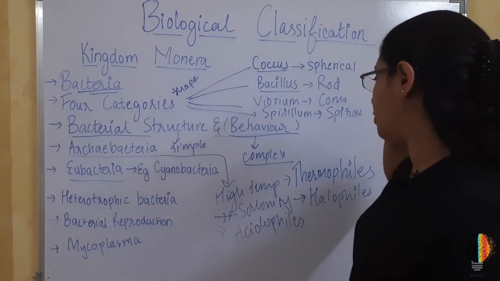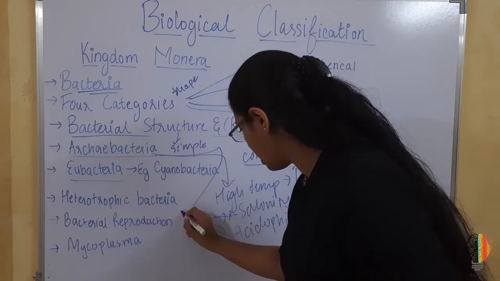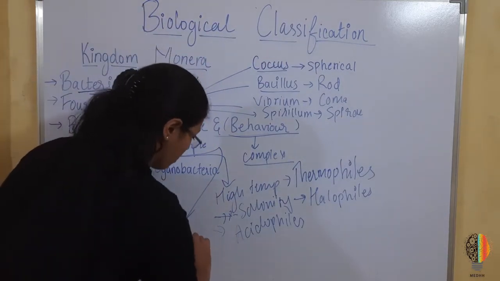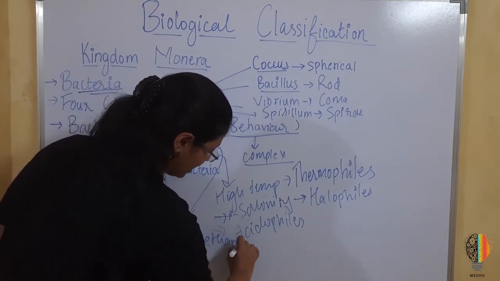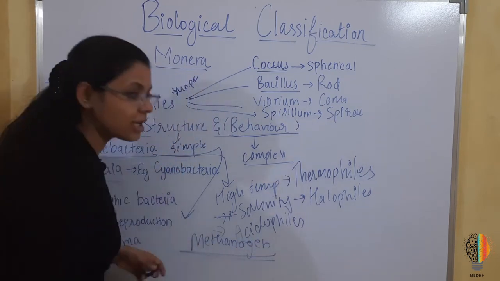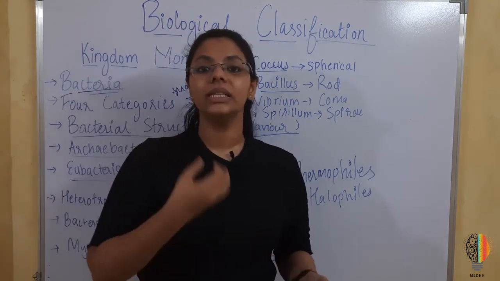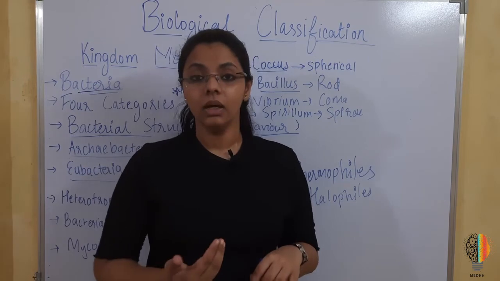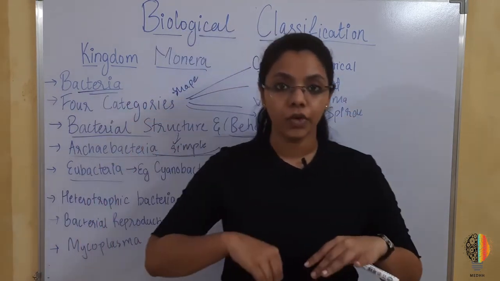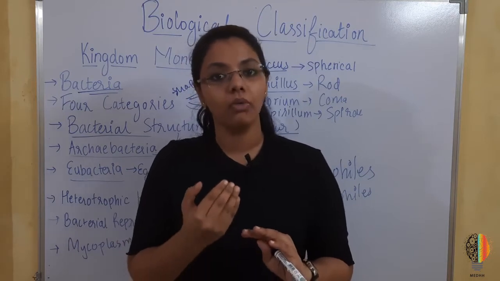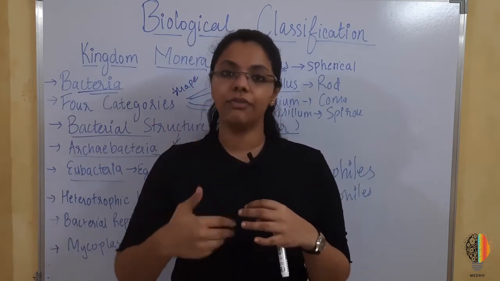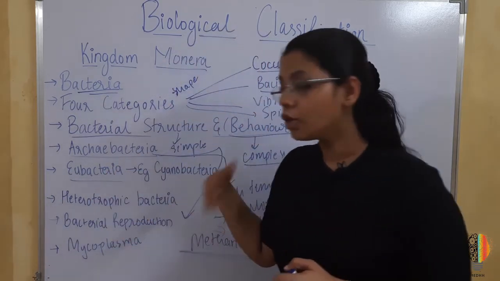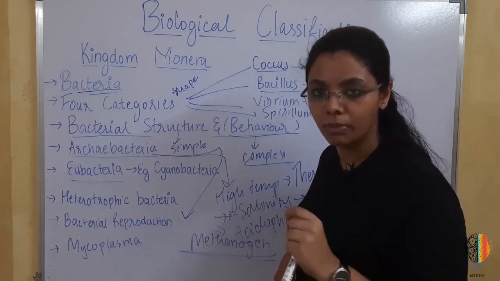Okay, methanogen is a group of bacteria, I'll write it down here. Methanogens are a group of bacteria found in the gut of ruminant animals. I hope you all know what ruminant animals are. They are the ones that first swallow the food, bring the food back into their mouth, and chew and churn their food again. The process is known as rumination.